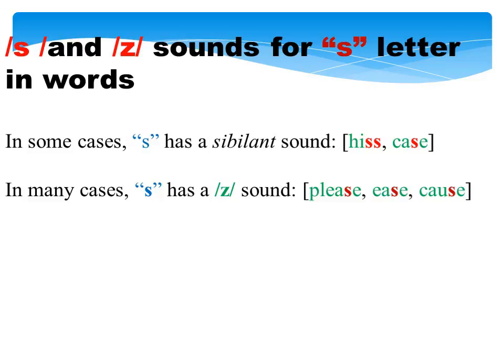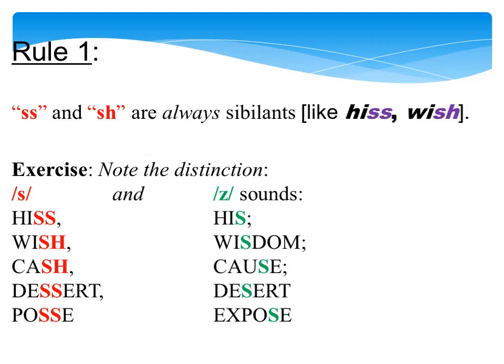S and Z sounds for S letter in words. In some cases, S has a sibilant sound. For example, his, case. In many cases, S has a Z sound. For example, please, ease, cause. Rule 1. SS and SH are always sibilants, like his, wish.